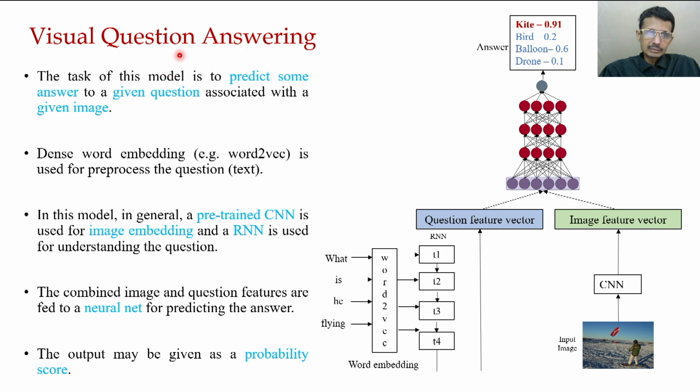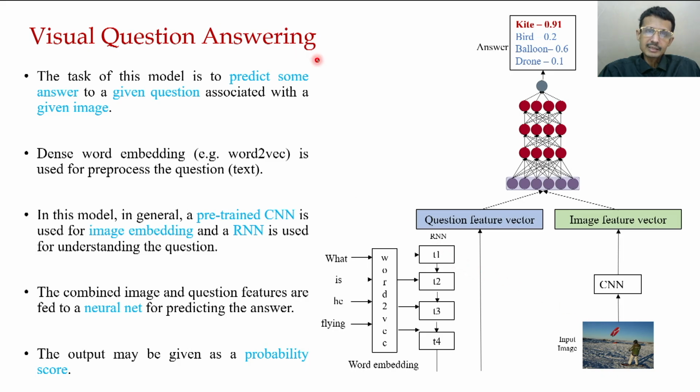In this application, the main task is to predict some answer to a given question associated with a given image. Now we can see this figure. A boy is flying a kite. This is the input image. So given this image, the question is, what is he flying? And the intended answer is kite.